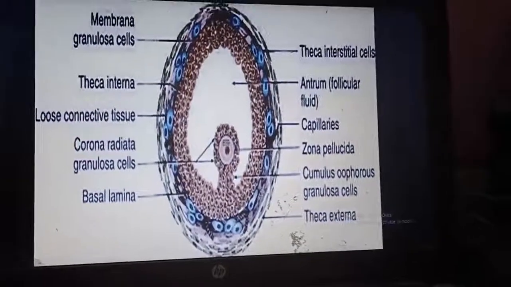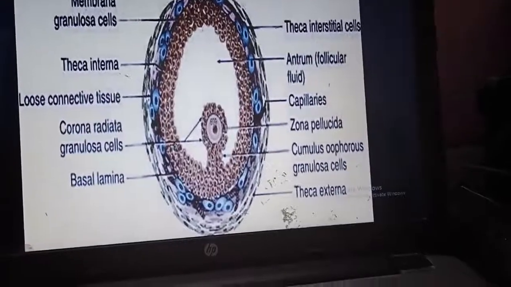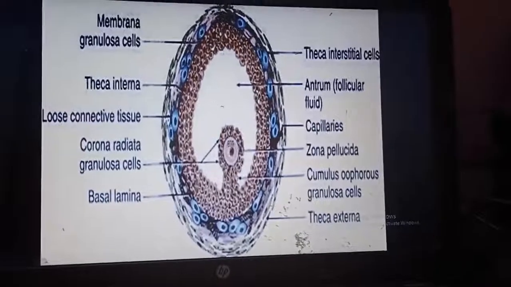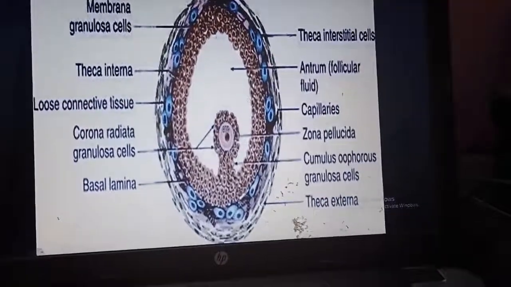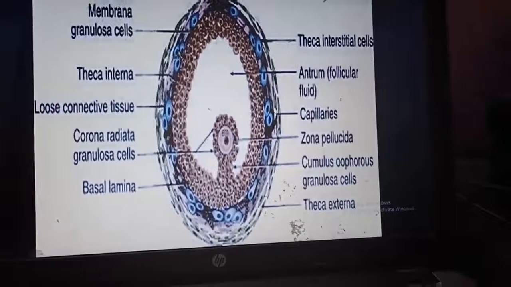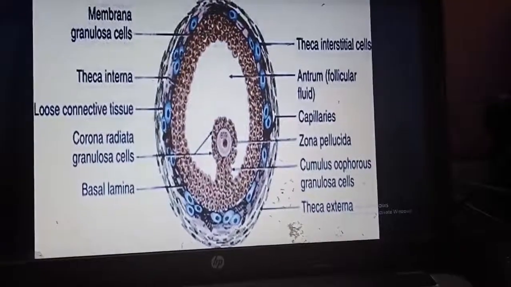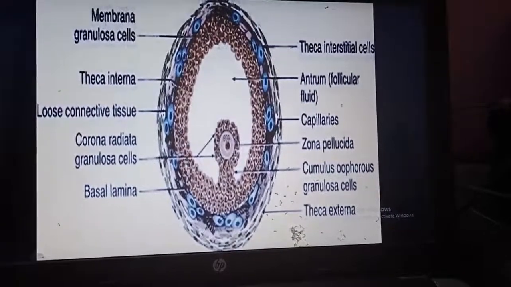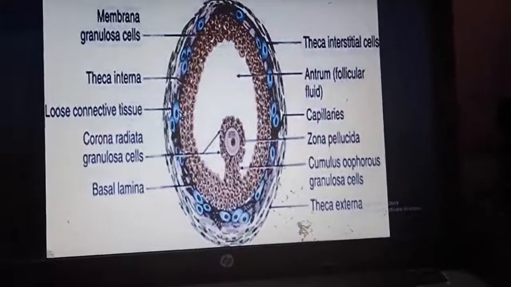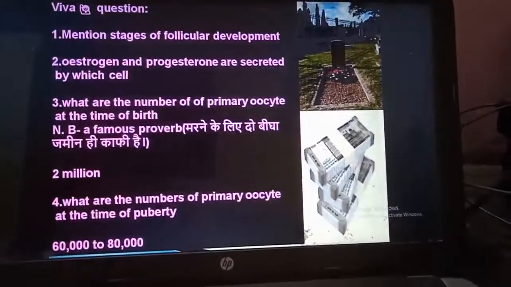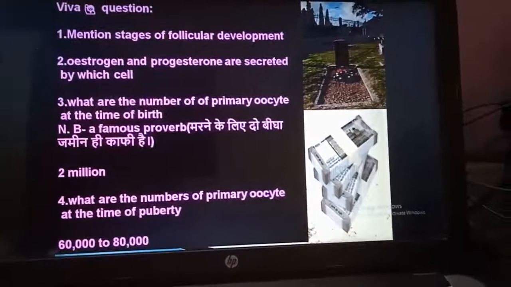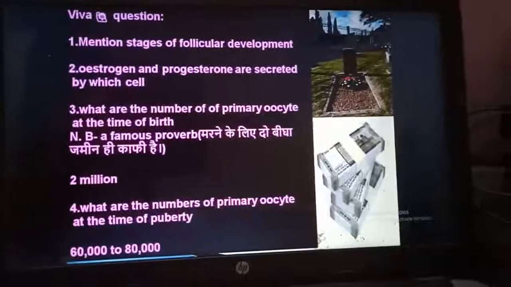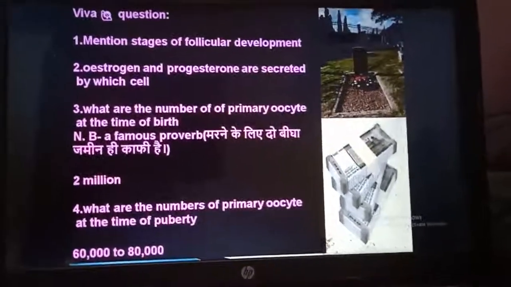And even outside that there is the theca cell layer, which externally is known as theca externa, which is nothing but fibroelastic tissue, whereas the theca interna is the peripheral condensation of the follicular cells, which is the source of estrogen. Very important. Now coming to viva questions, mention the stages of follicular development. It is primordial follicle, then primary follicle, unilaminar and multilaminar, secondary, and tertiary or Graafian follicle.